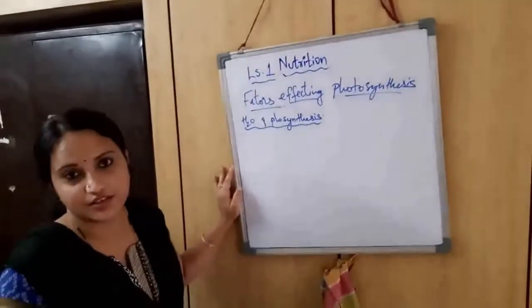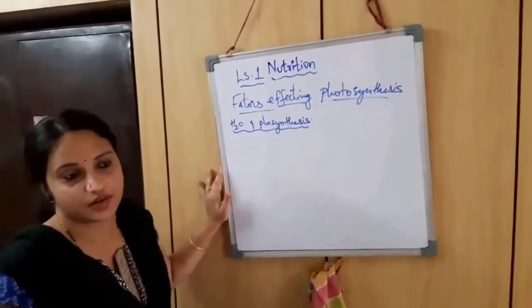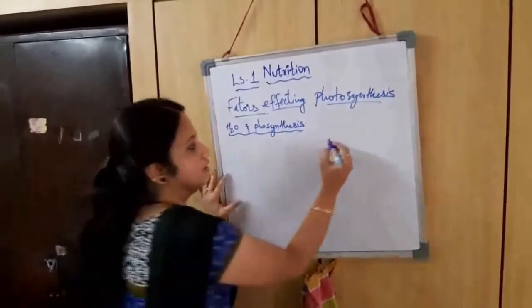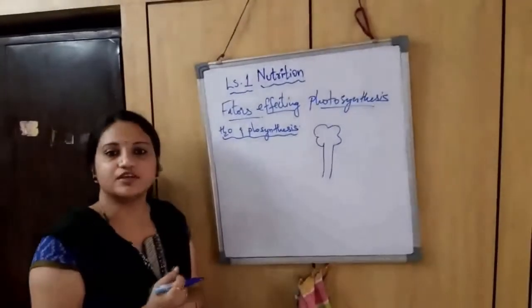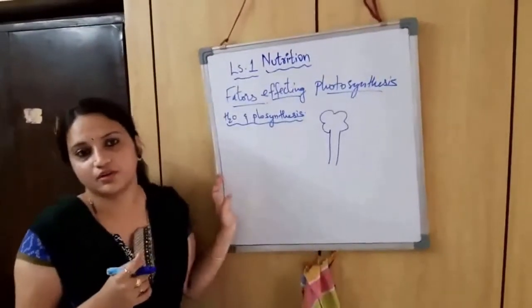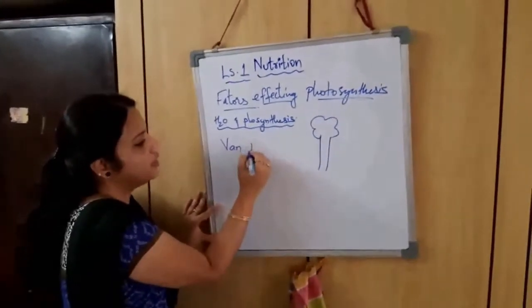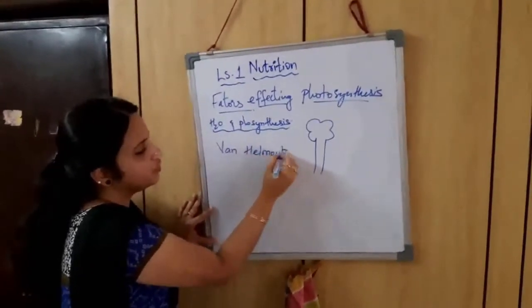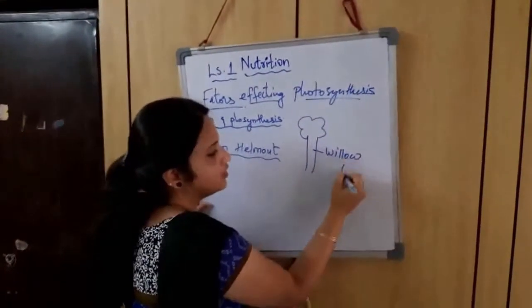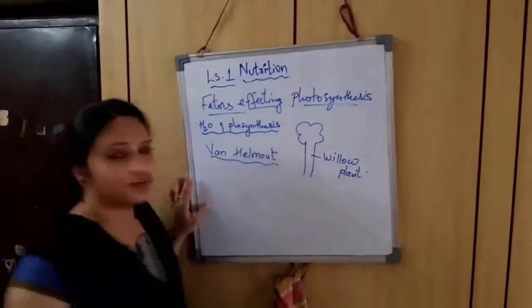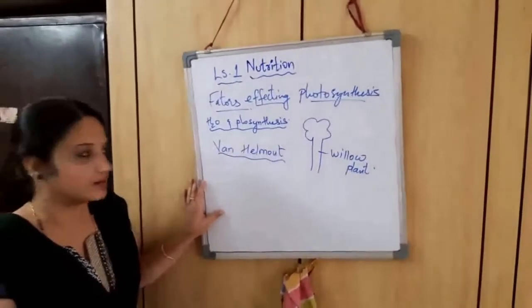Actually, in the 7th class itself, we have learned the van Helmont experiment. Okay, that willow tree experiment. Like he has taken a willow plant. Previously in those days, scientists wanted to prove whether that particular process is happening or not. There is a scientist called van Helmont. Van Helmont conducted an experiment with a plant called a willow. Just like a neem plant or mango plant, it is just a willow plant, which was growing in farmland.